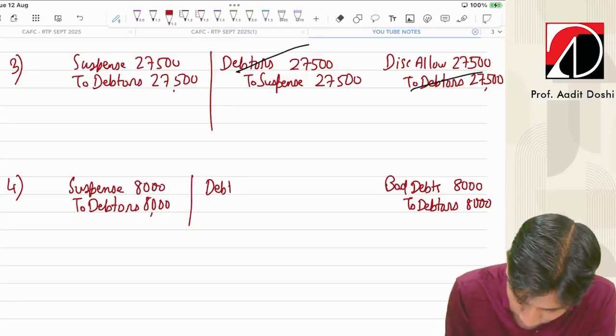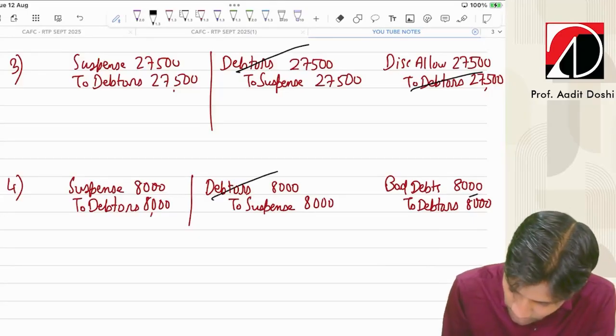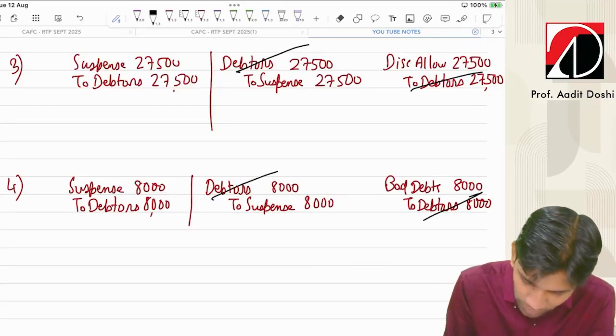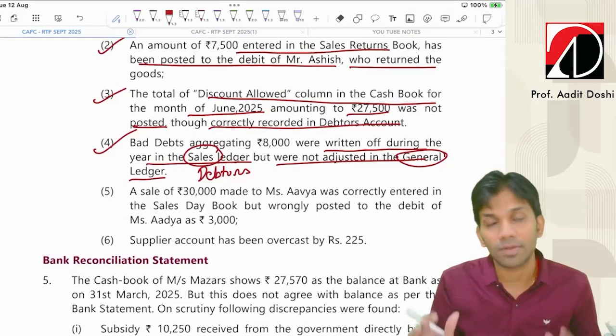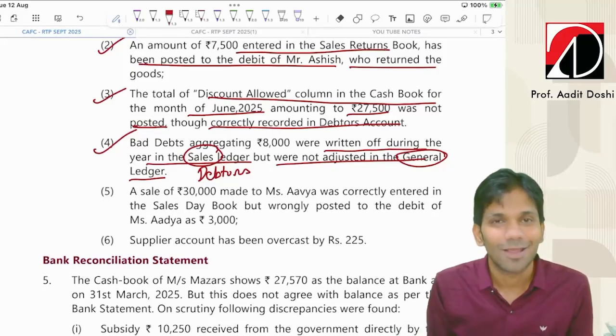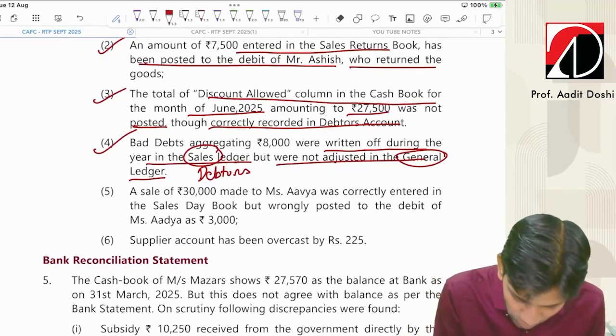Then debtors to suspense. Debtor gets cancelled. Bad debts to suspense should be the entry. Yes, guys, correct. So, guys, what you need to remember here: sales ledger means debtors ledger, and general ledger means any nominal account which is there in the transaction. So, this was important according to me.